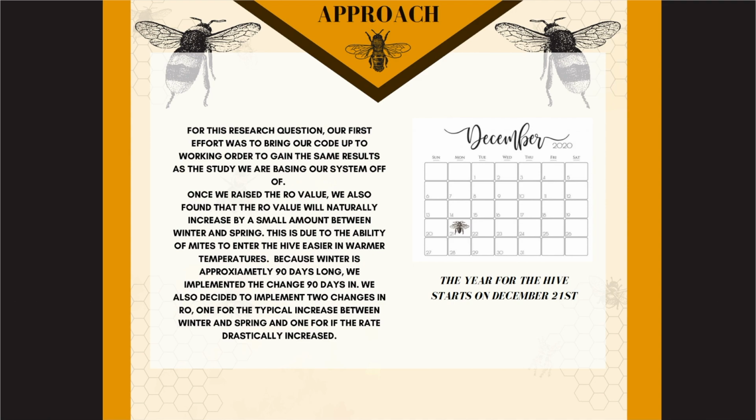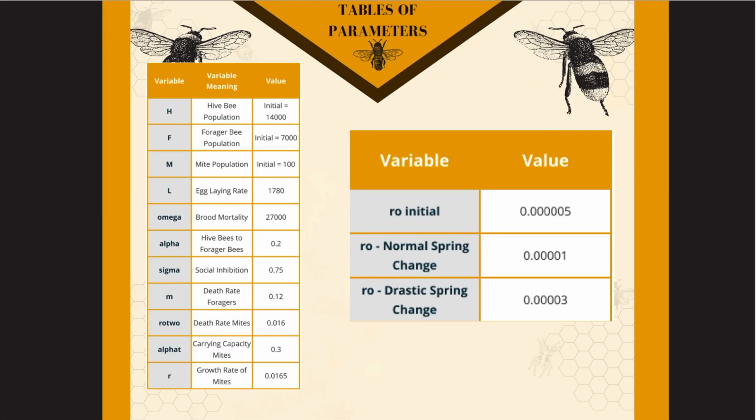Here you can see our table of parameters. We have two separate tables, one for the values that remain constant and one for our rho values, which change throughout the study. A couple of the values we would like to point out are that our hive bee population started with 14,000, our forager bee population started with 7,000, and our mite population started with 100. These values were again pulled from the study that we were basing this off of. Our rho values changed slightly at first and then had a more drastic spring increase as seen in the table.